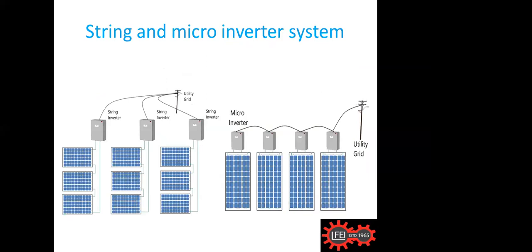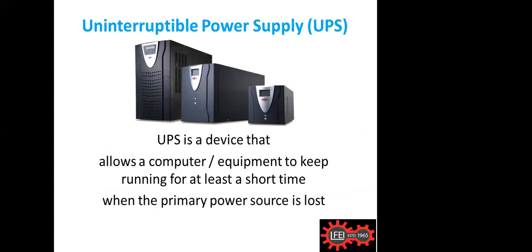Around a group of solar panels connected together, one inverter is used, and all three different inverters have been grouped together and connected to the grid. Then the last one is a micro inverter, meaning independent. Each solar panel will have an inverter, and they will be connected together and given to the grid. So this is known as micro inverters. With this, I just finished the inverter part of it.